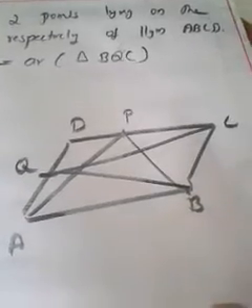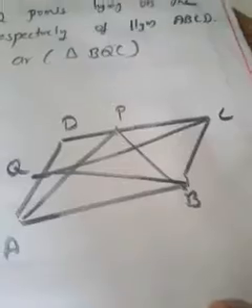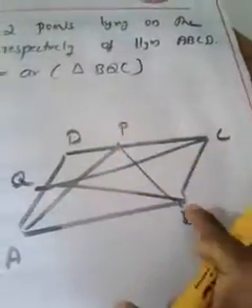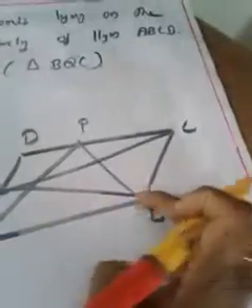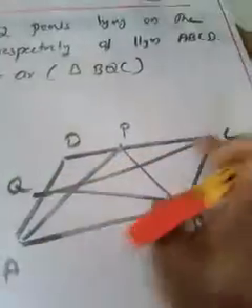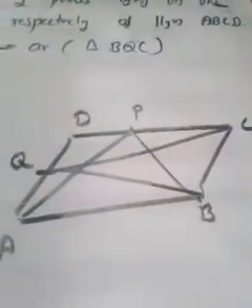You may have understood. So what do we have to prove? We have to show that the area of this triangle APB is equal to the area of this triangle BQC. In short, we have to prove that the area of this triangle is equal to the area of this triangle. How can we show that the areas of this triangle and this triangle are equal? Think about that.